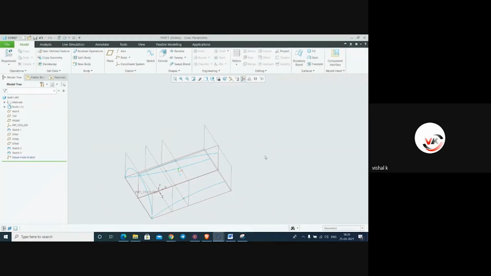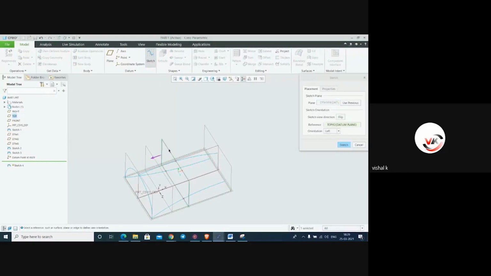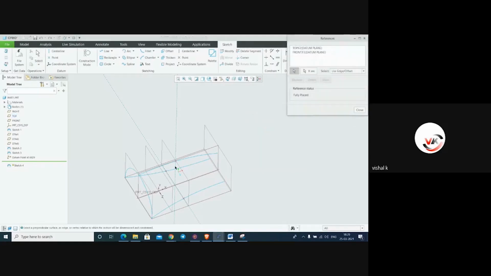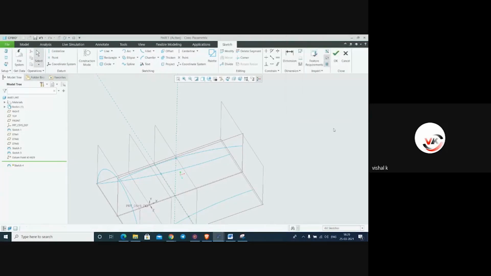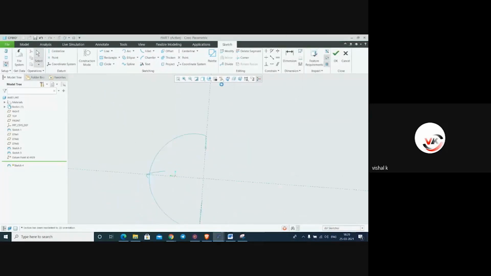Okay. Again, we have to make it one sketch on this plane. Sketch, right click, references, first point, second point, third point. Make it spline.